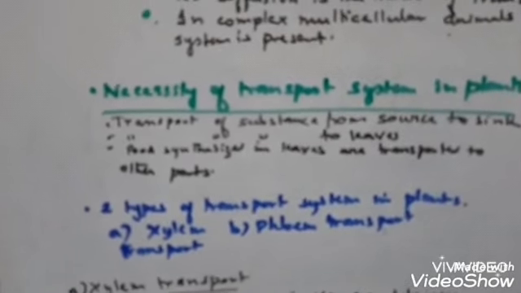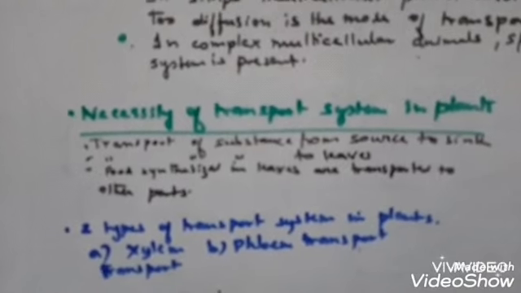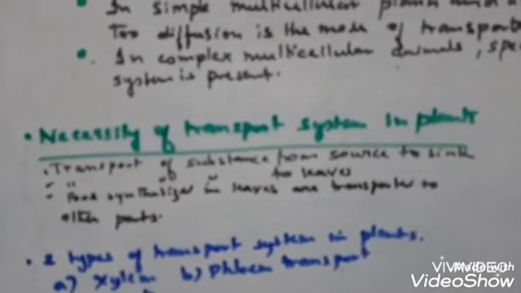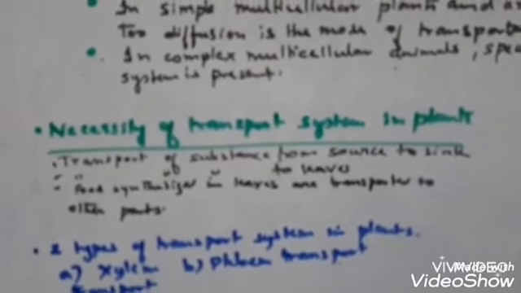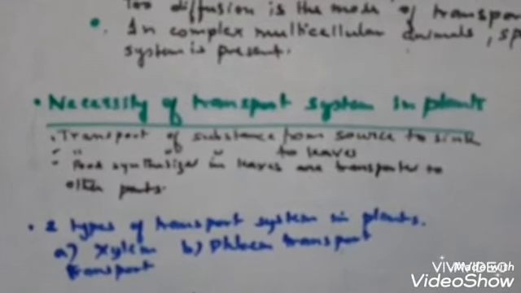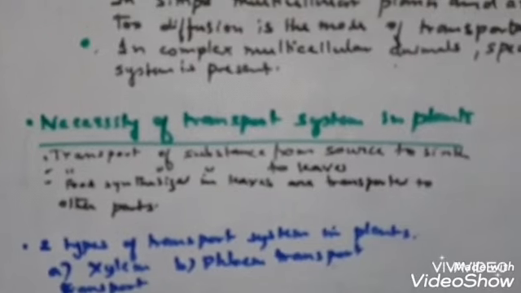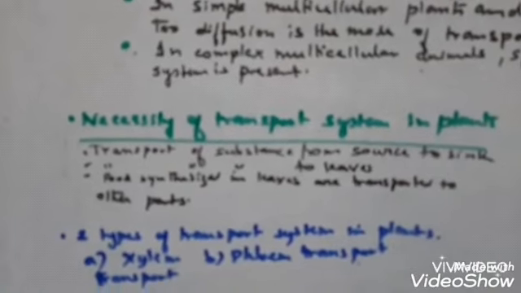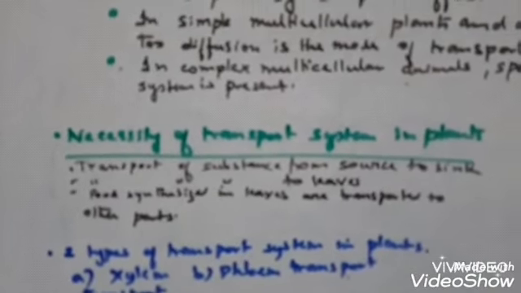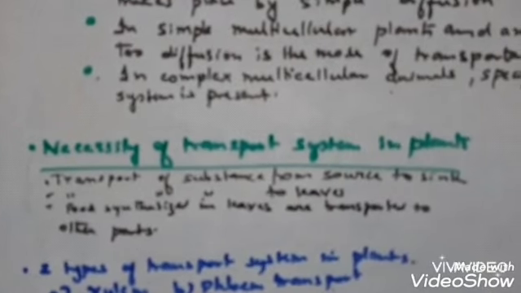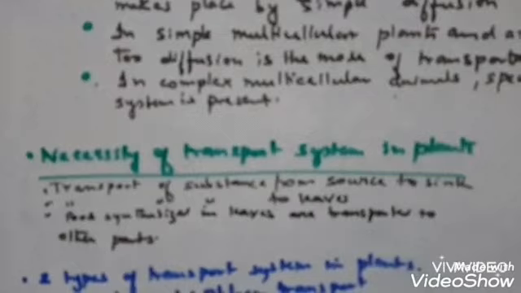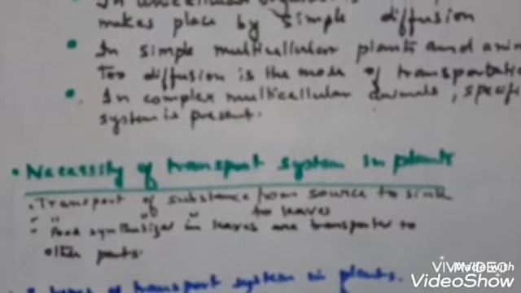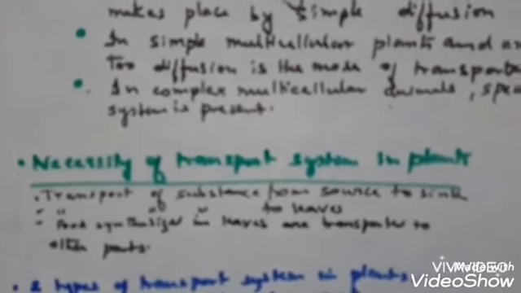Next comes the second point. Plants absorb water and minerals like nitrogen, phosphorus, etc. from the soil by the roots. These are needed in the leaves, which are the main site for synthetic activity. So a transport system is always required for the plants to transport all these components to the leaves. Third, food that is synthesized in the leaves needs to be distributed, because you know that leaves are the kitchen of the plants. When the food is synthesized in the leaves, it needs to be distributed through all the parts of the body of the plant, including the root tip. So that's why a transport system is required.